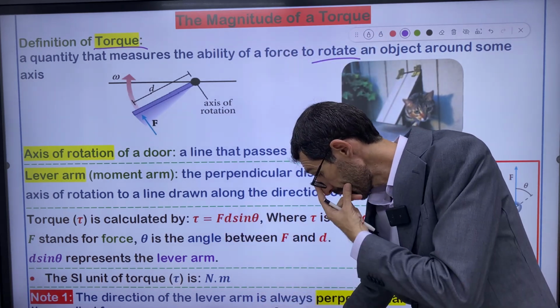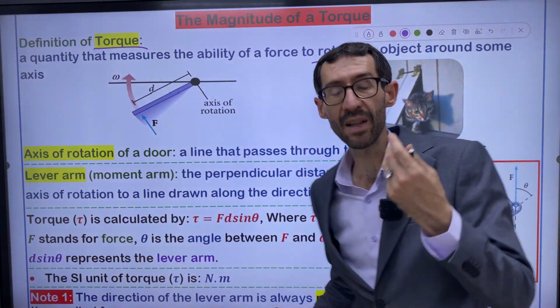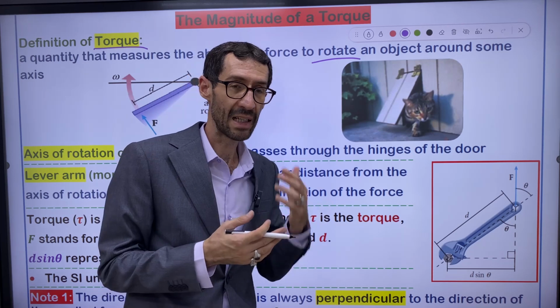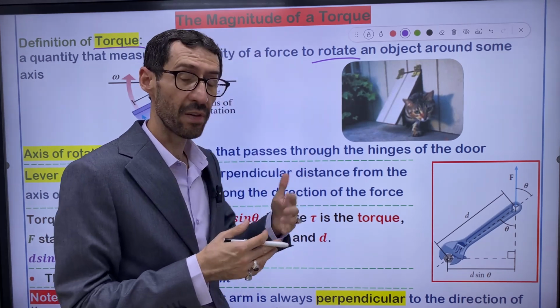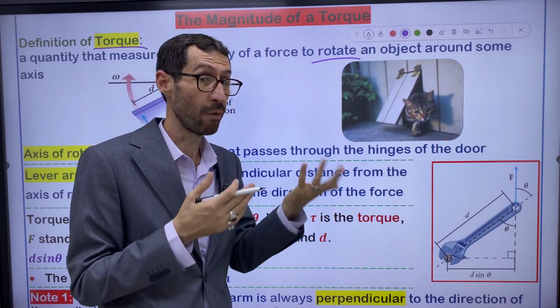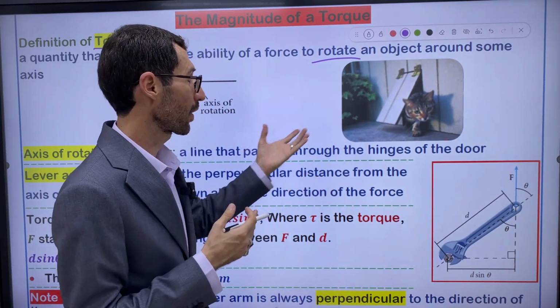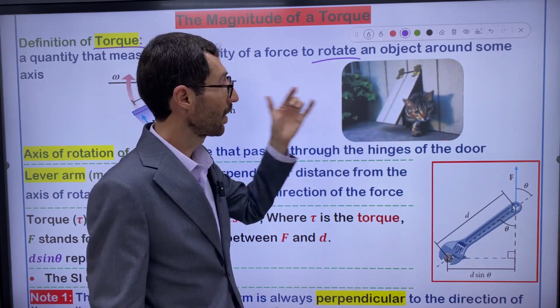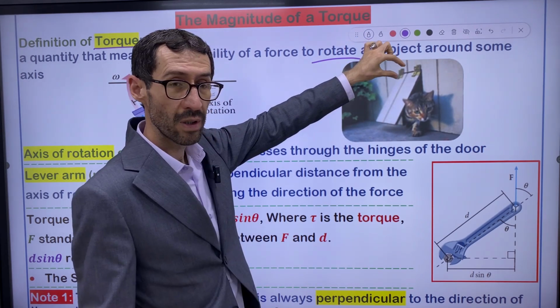One more example, or actually there are a lot of examples if you think about our daily life. There are plenty of examples regarding torque. For example, about a pet. There's a pet here, and there's a cat flap door.